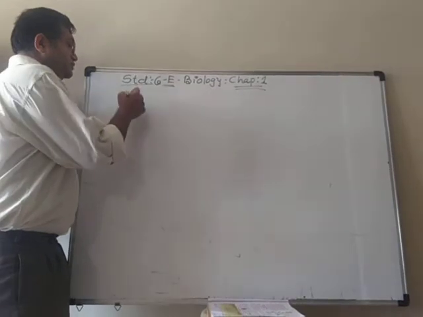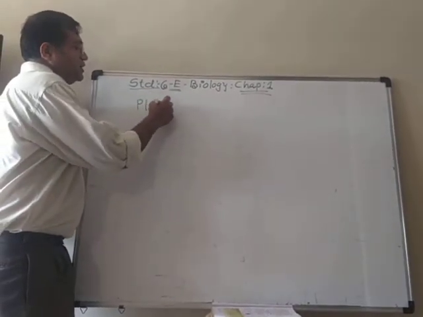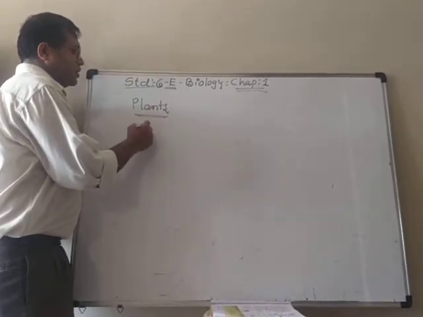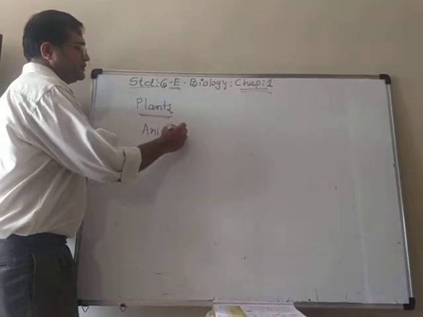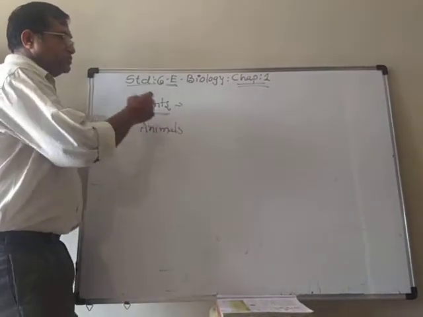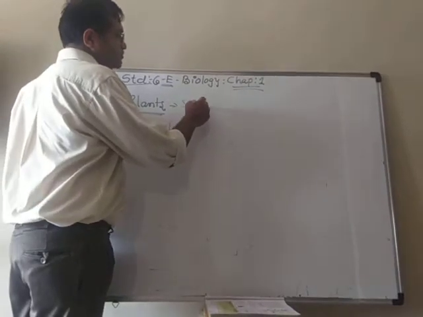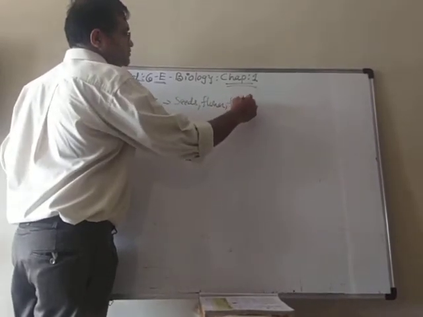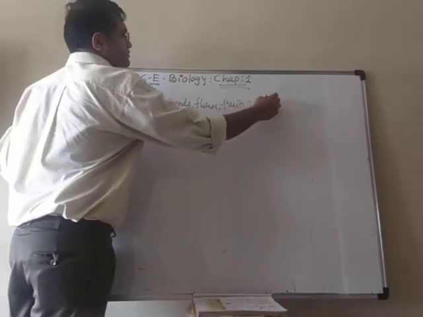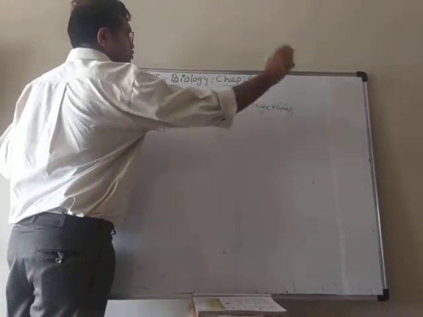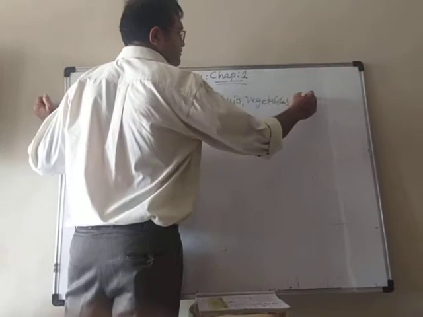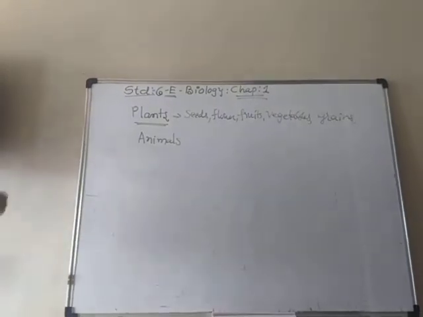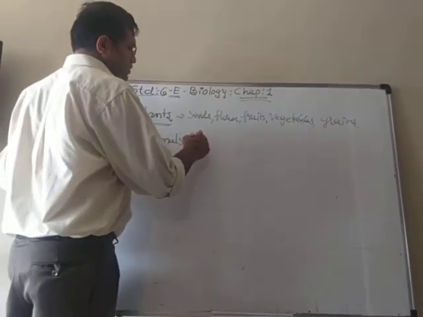We saw that most of the ingredients come either from the plants or from the animals. From the plants we get seeds, flowers, fruits, vegetables, and so on. Also grains, cereals, pulses, etc. From the animals we get milk and